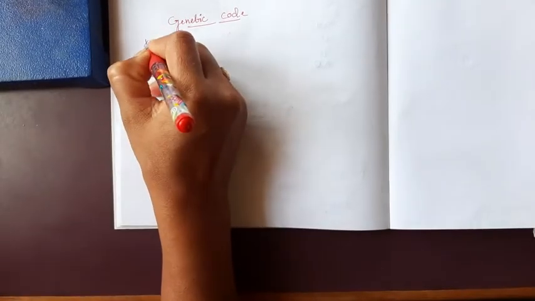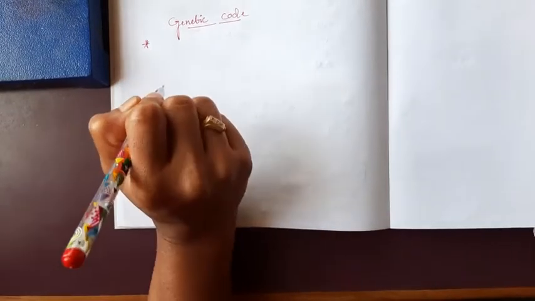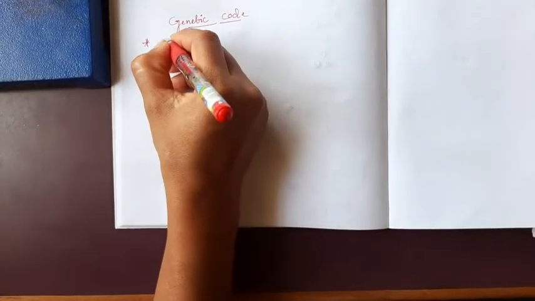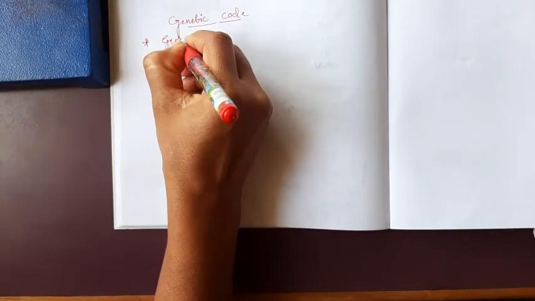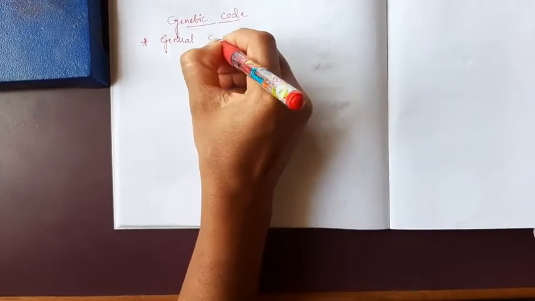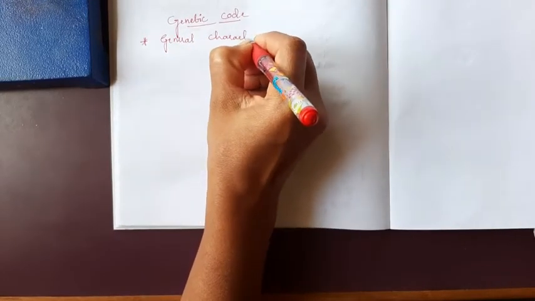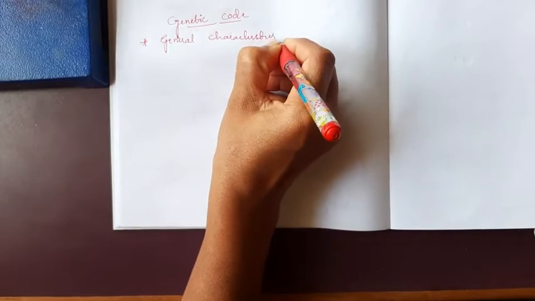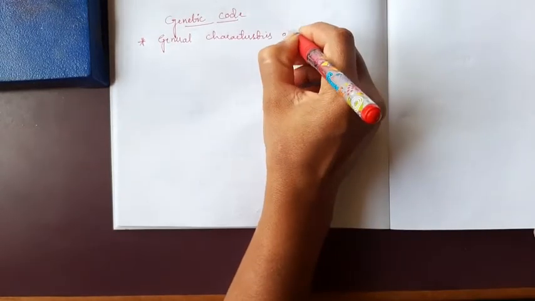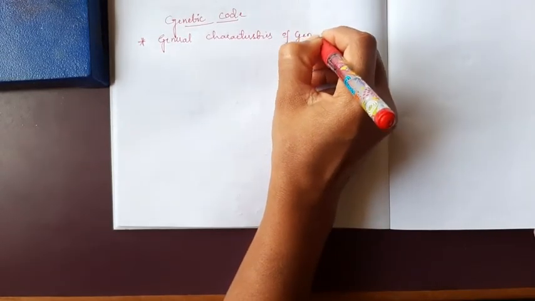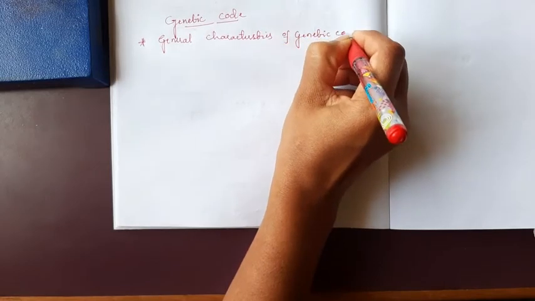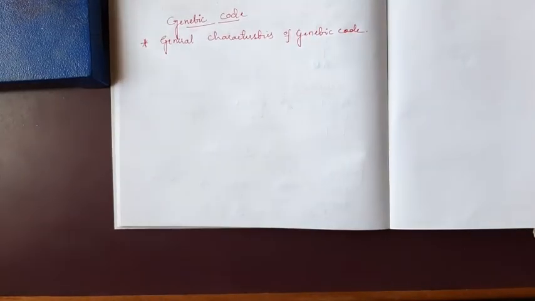First we will discuss the salient features or general characteristics of the genetic code.